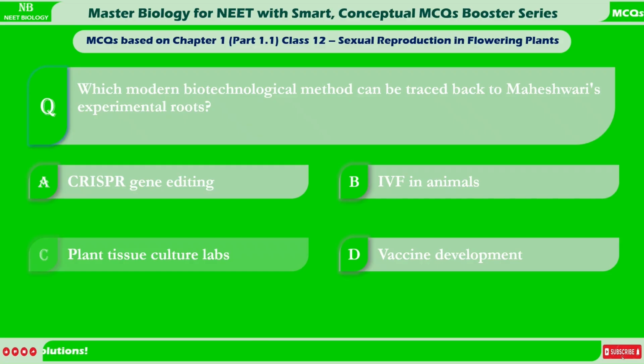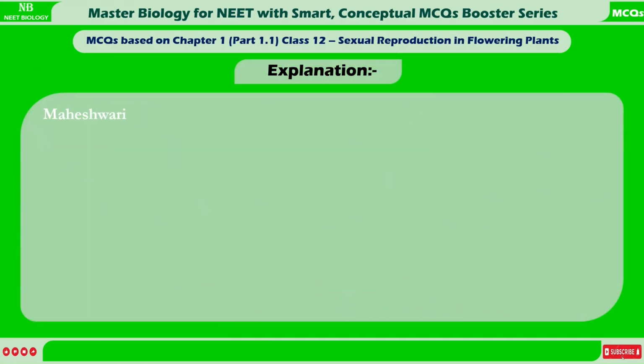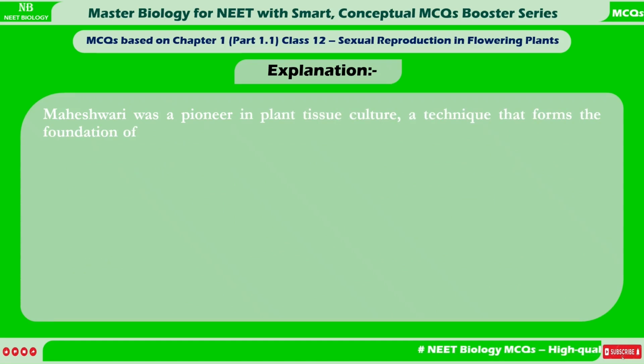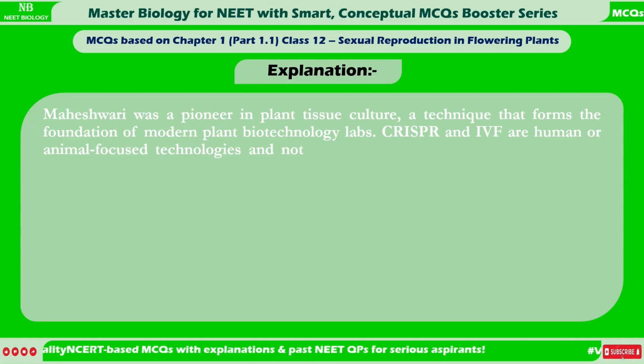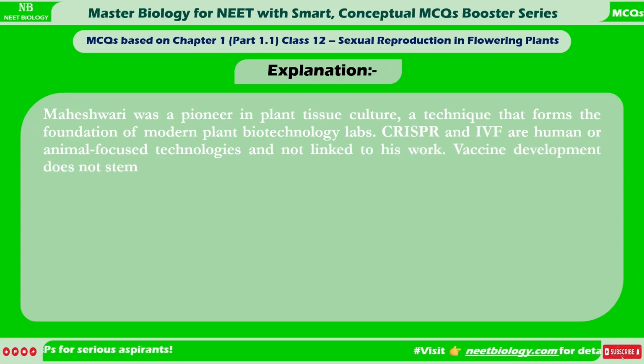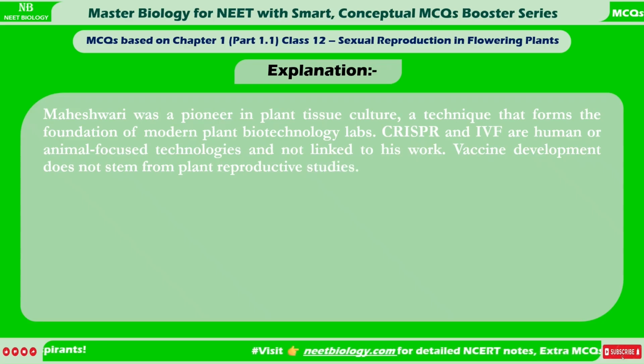Correct answer is C. Plant tissue culture labs. Explanation: Maheshwari was a pioneer in plant tissue culture, a technique that forms the foundation of modern plant biotechnology labs. CRISPR and IVF are human or animal-focused technologies and not linked to his work. Vaccine development does not stem from plant reproductive studies. Therefore, C is the correct answer.